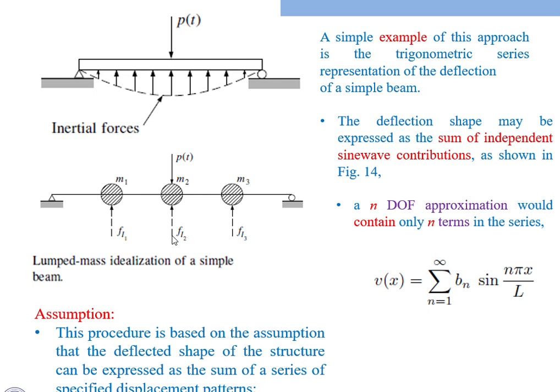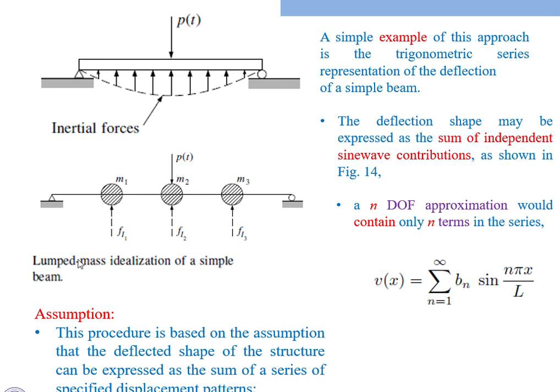The forces generated due to the mass of the body, we call the inertial forces. These types of systems we call a lumped mass idealization of a simple beam system.